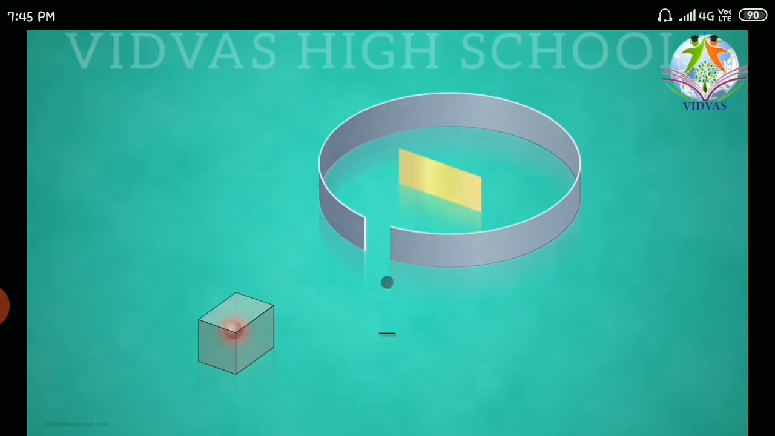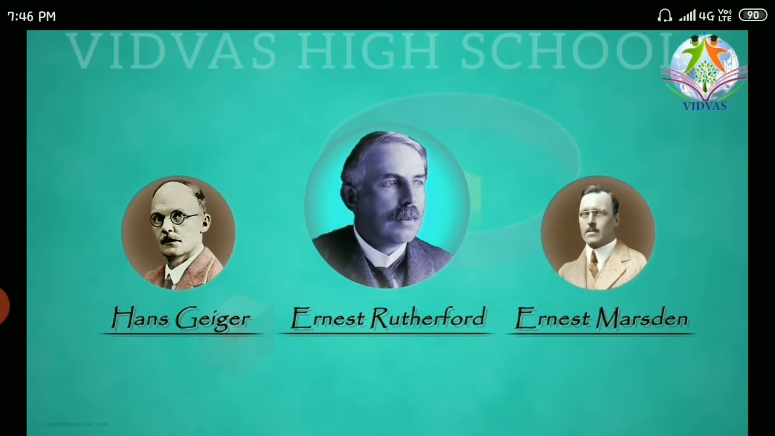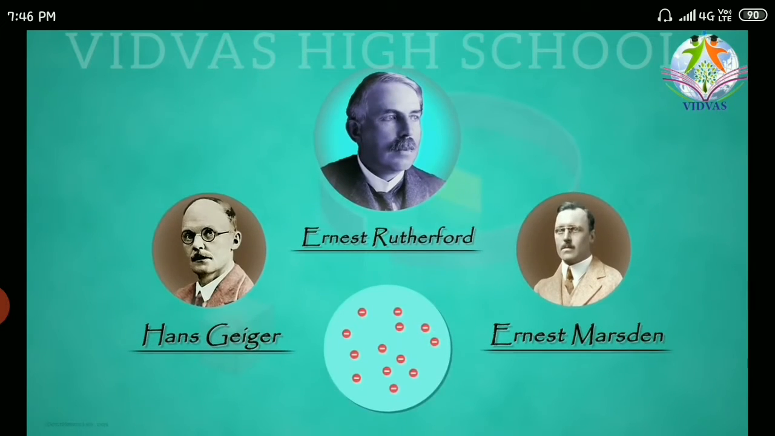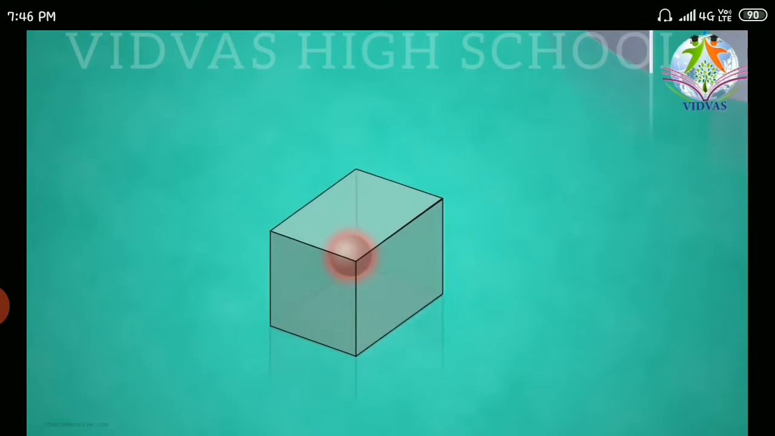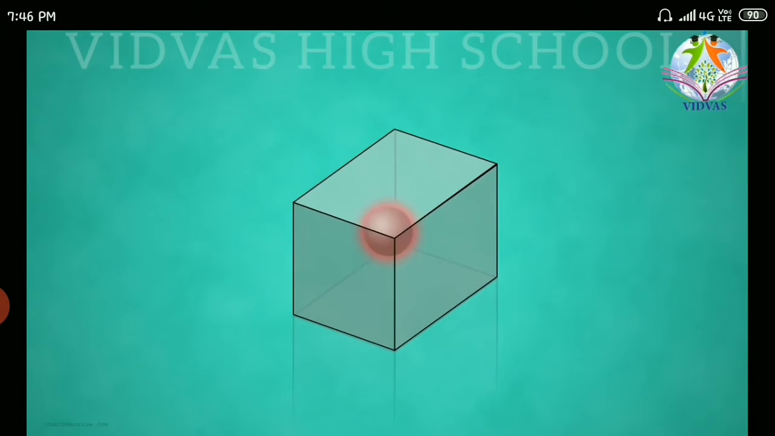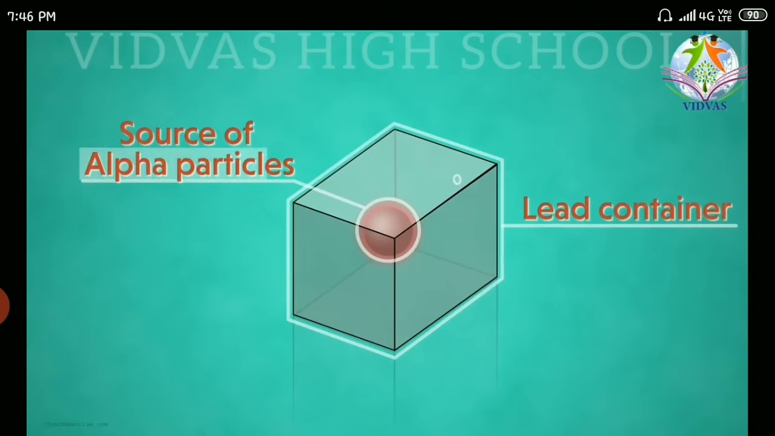So this is the setup. Ernest Rutherford, along with two other scientists, Hans Geiger and Ernest Marsden, did this experiment. Let us see how the gold foil experiment is set up. So this is the setup. He has taken alpha particles inside a container. The source of the alpha particles is inside the lead container. So why did he take alpha particles?